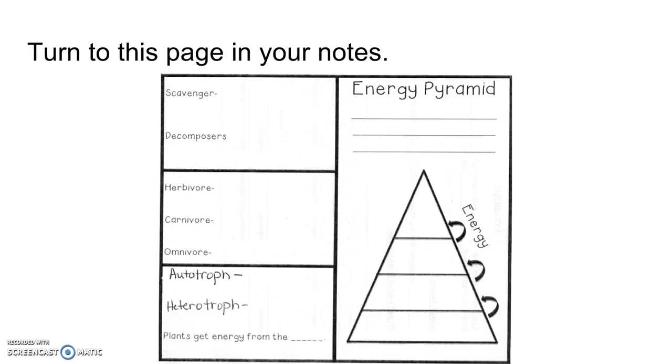All right, 8th grade, let's take some notes here on the relationships that you could find in an ecosystem, like in a food web or a food chain. So let's first look at our paper that has this energy pyramid on it. And we're going to take some notes about the different kinds of organisms that you could find in the energy pyramid. Okay, so first one is a scavenger.